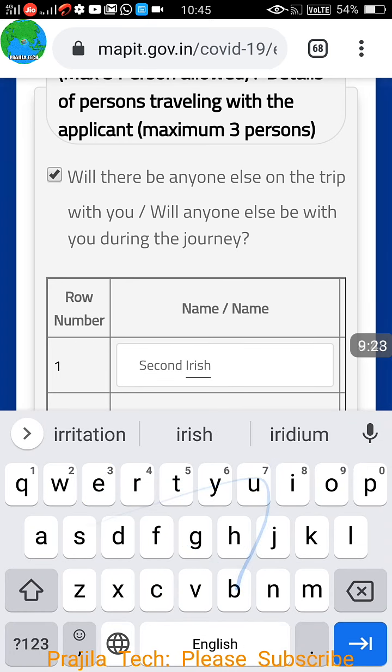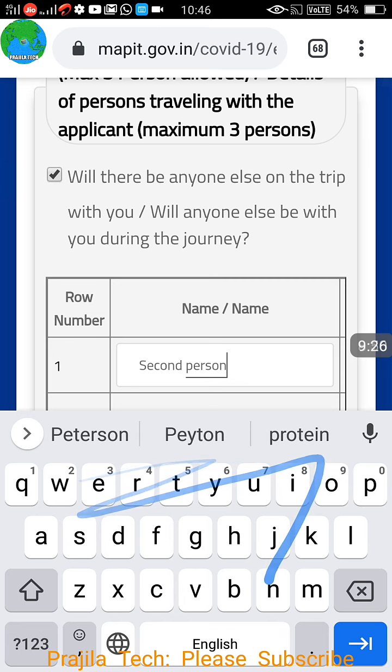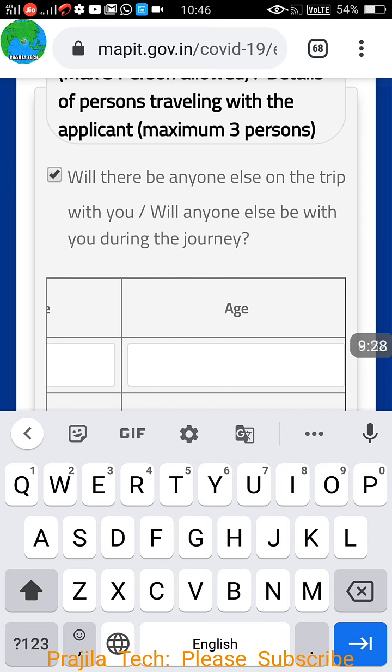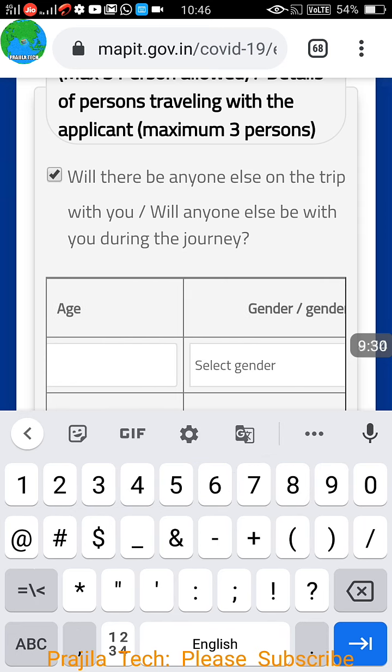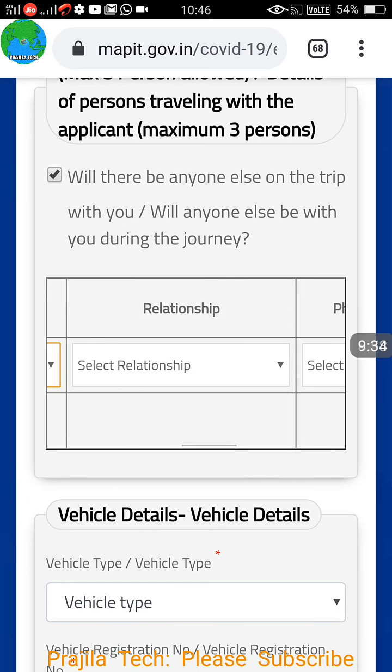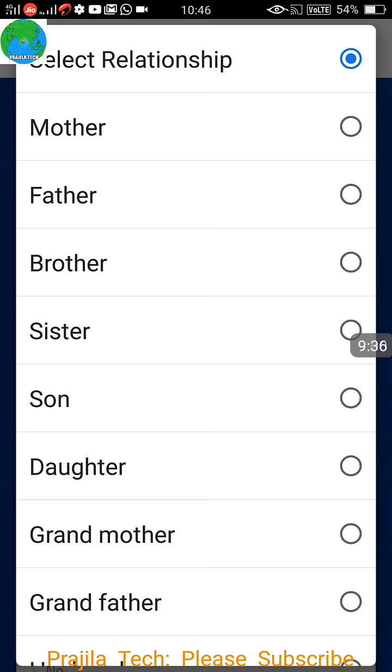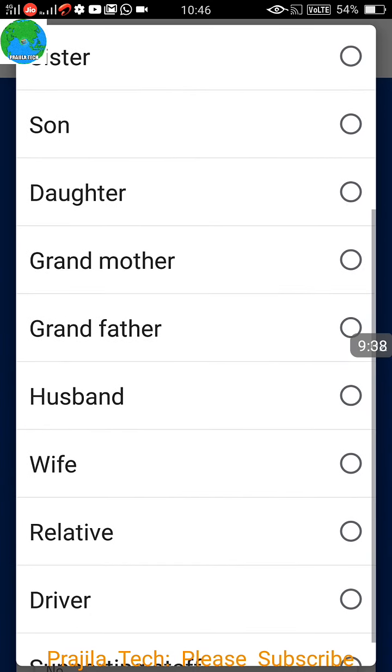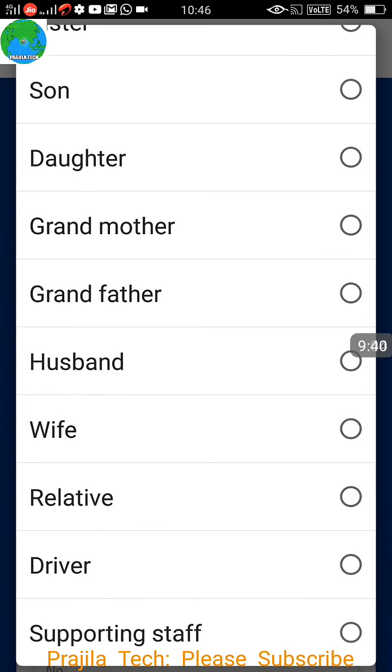For example, I am just showing you here. This is the second person, name of second person, and say age is somewhere 34, and then select the gender of the person, if it's a male or female, and what is your relationship. Don't worry about this. You can mention brother, sister, son, daughter, grandfather, husband, wife, a lot of things.